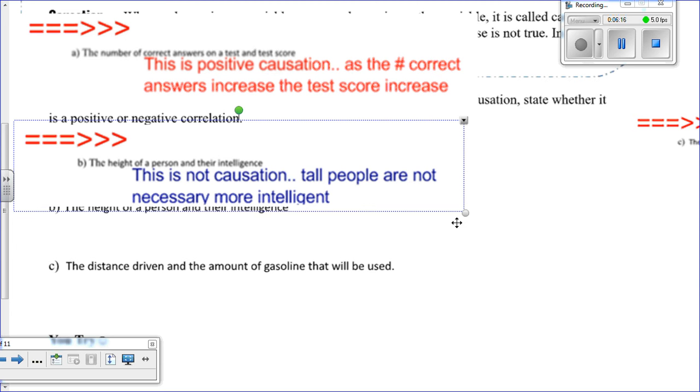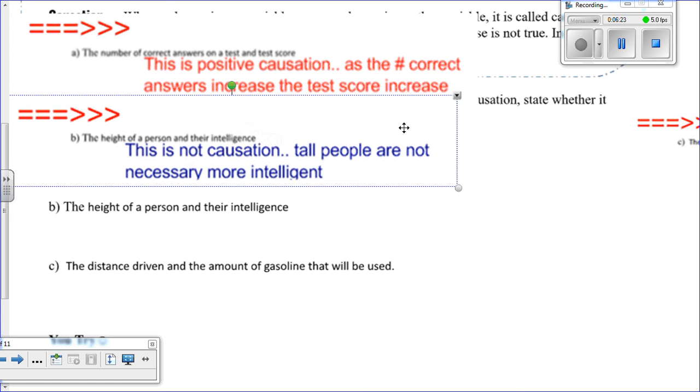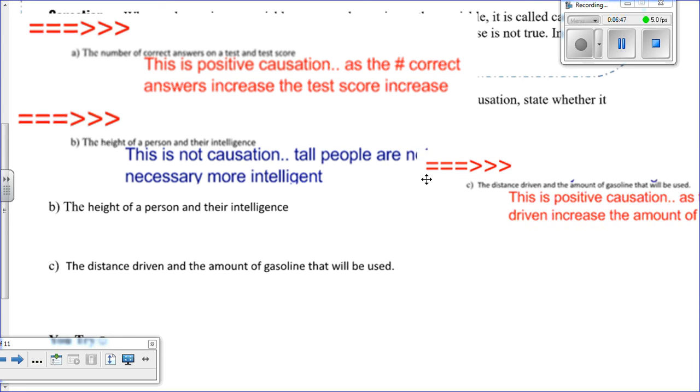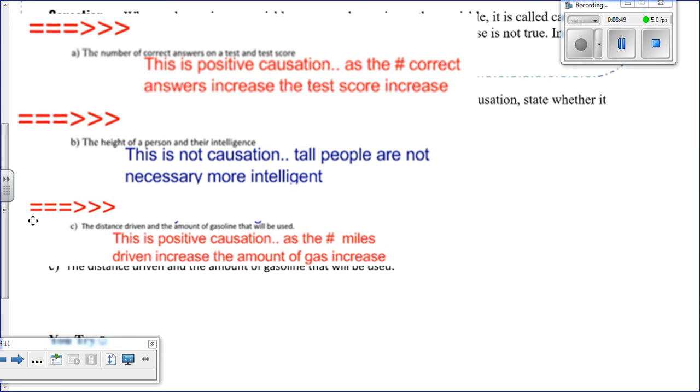How about C? The distance driven and the amount of gasoline that will be used. So let me think about this. Drive a long way, use a lot of gasoline. Drive a little bit, use a little bit of gasoline. That seems like a no-brainer to me. I think this is causation. So this is positive causation. As I increase the miles I'm driving, I increase the amount of gas I'm using. As I decrease the amount of miles I drive, I decrease the amount of gas I use.